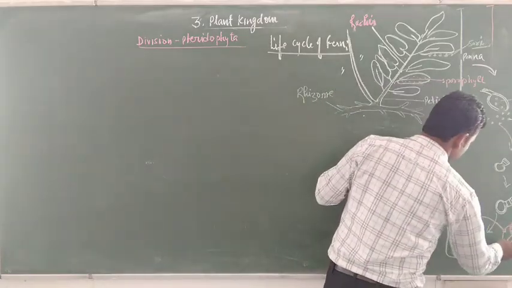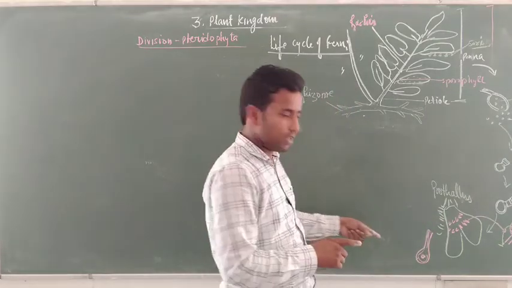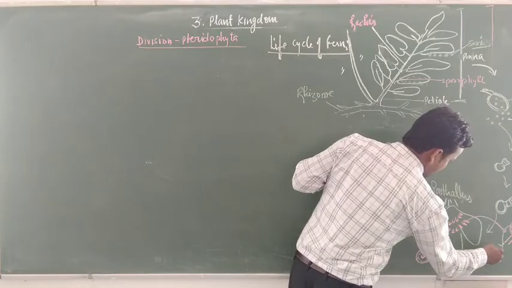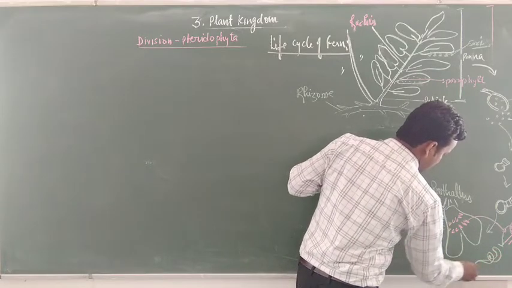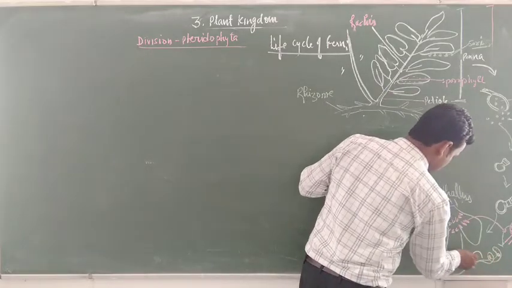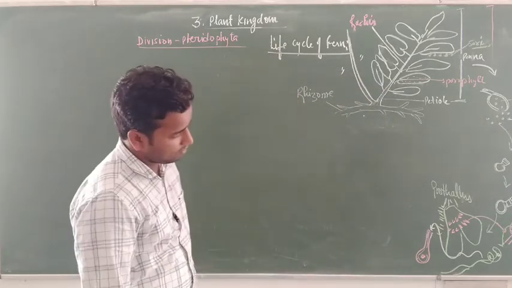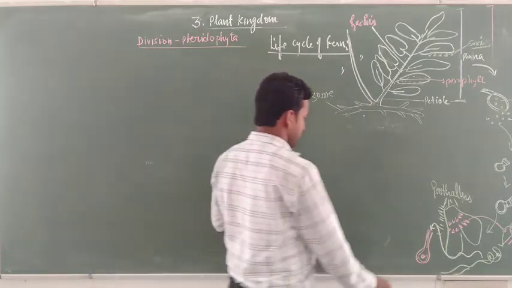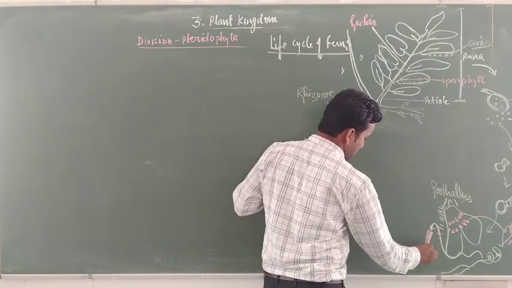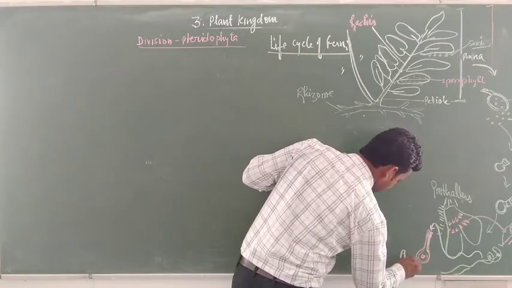The antheridia release antherozoids in the prothallus. These antherozoids are released through the agency of water and reach the archegonium.